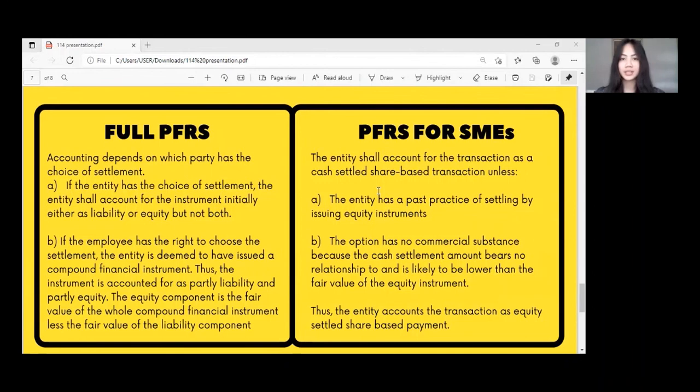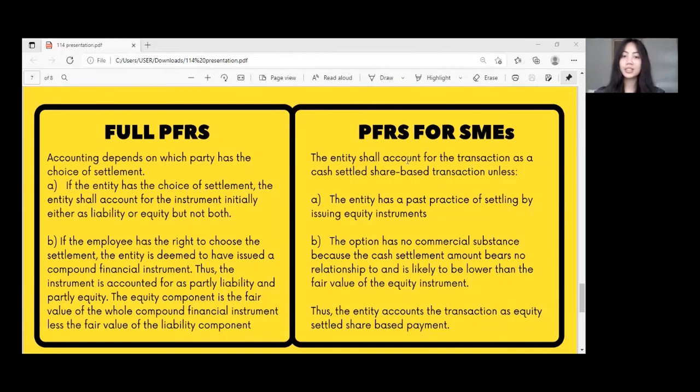If the employee has the right to choose the settlement, the entity is deemed to have issued a compound financial instrument. Thus, the instrument is accounted for as partly liability, which refers to the cash alternative, and partly equity, which is the share alternative. The equity component is the fair value of the whole compound financial instrument less the fair value of the liability component. We have to note that the equity component is always the residual amount.